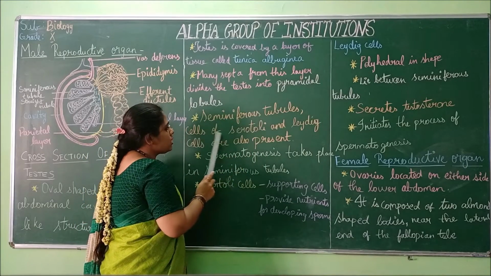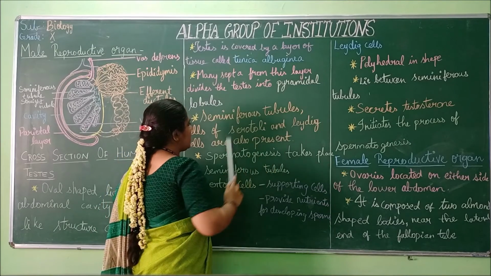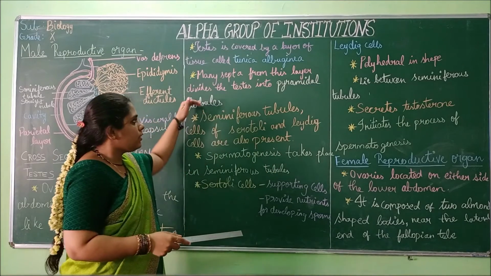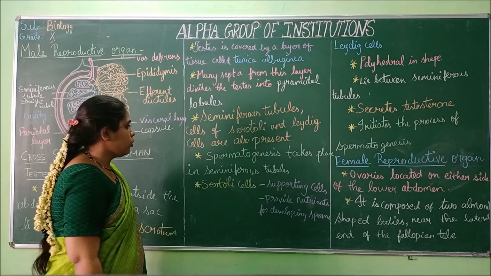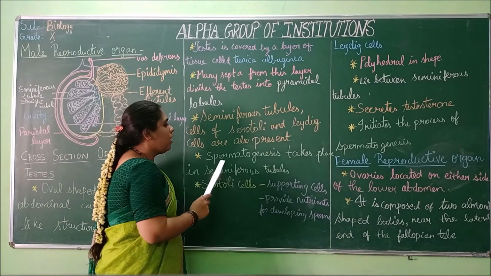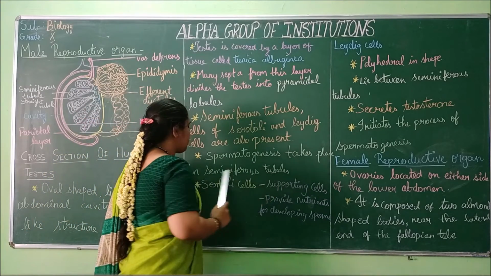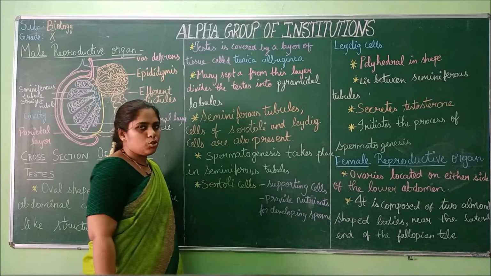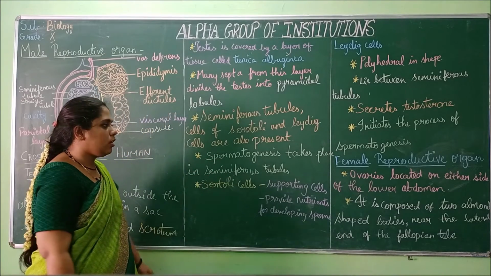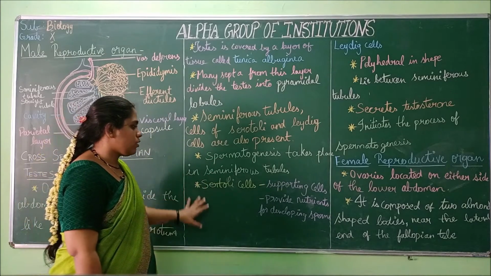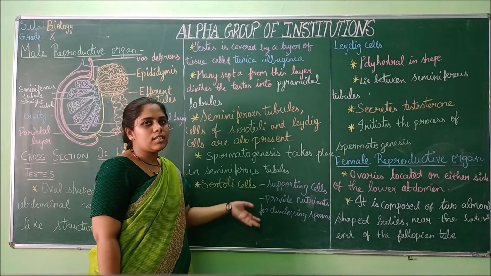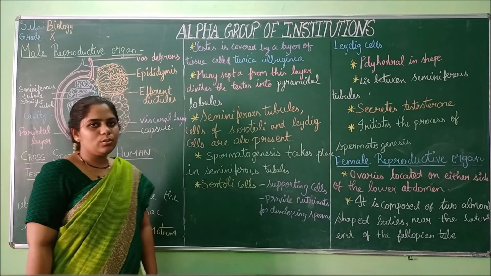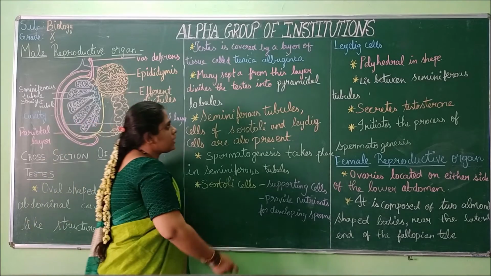Seminiferous tubules, cells of Sertoli and Leydig cells are included under this layer of tissue, tunica albuginea. Spermatogenesis, the production of spermatozoa, takes place in seminiferous tubules. The Sertoli cells give support and provide nutrients to the developing sperms.